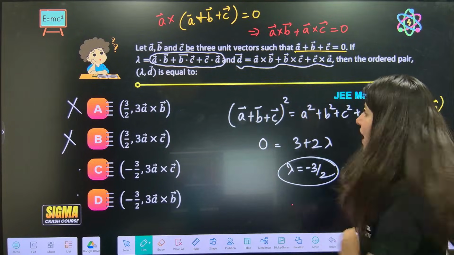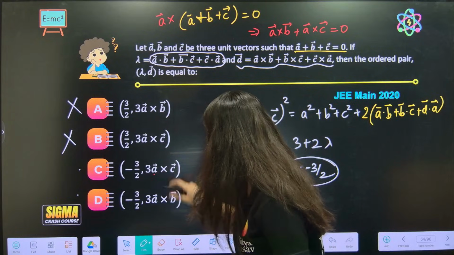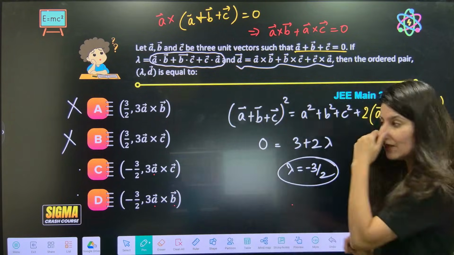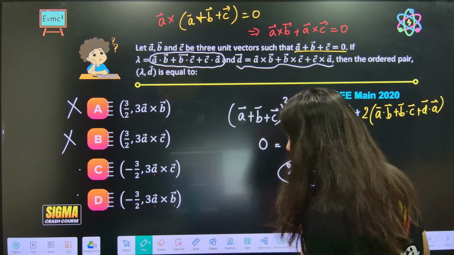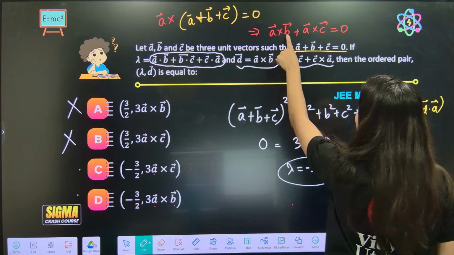Now, if I go by the options, they are either asking me A cross C or A cross B. Anyway, 3A cross C or 3A cross B.